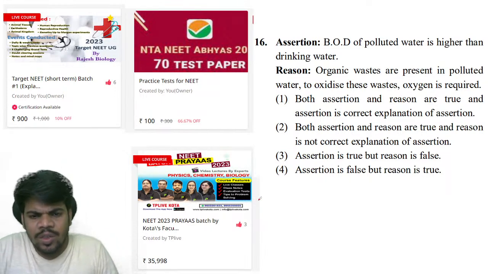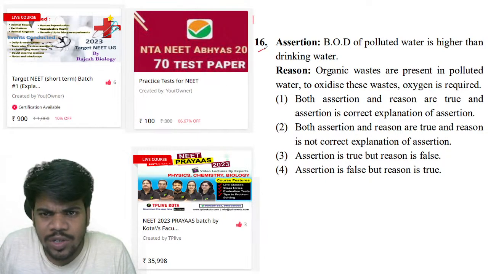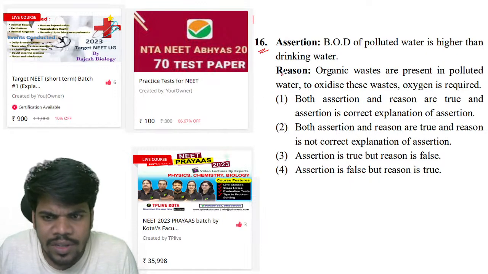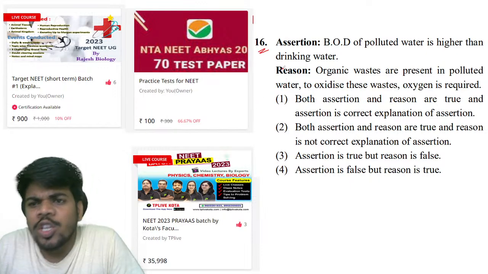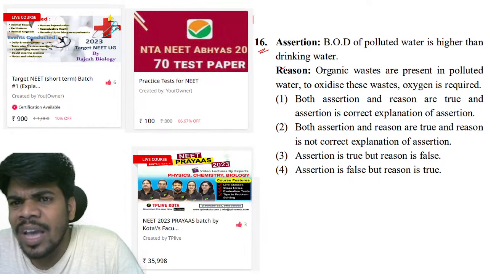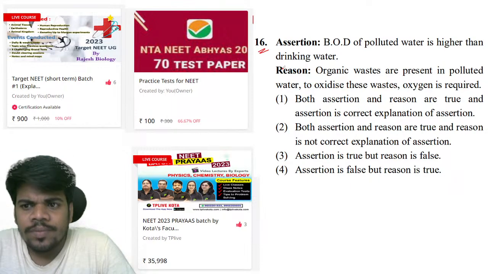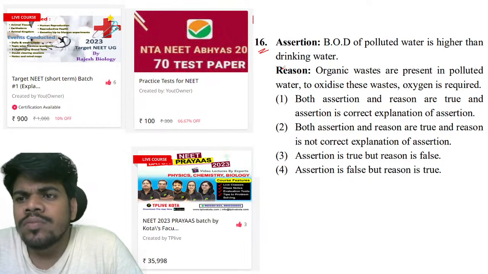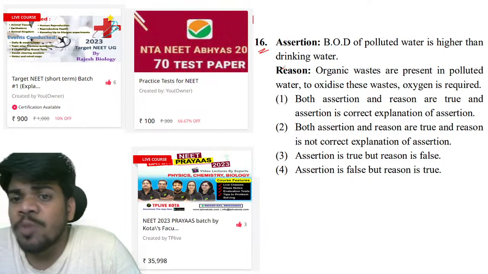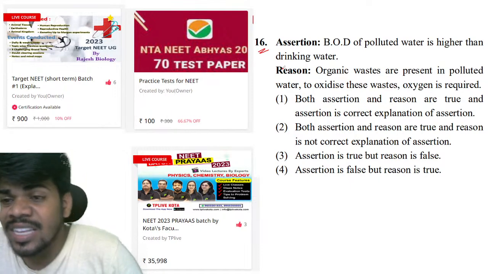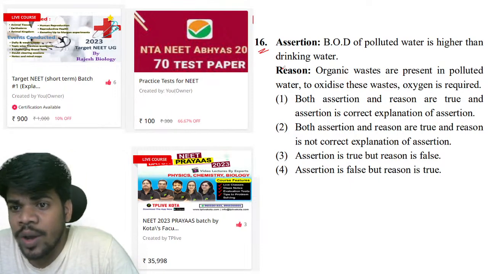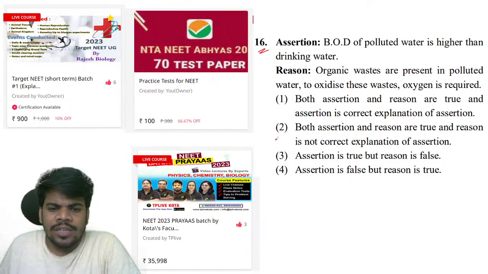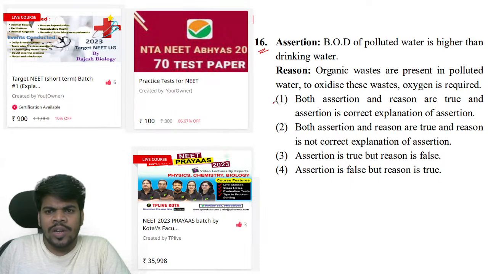Come to the 17th question. Sorry, 16th question, not 17th. The 16th question, the right answer is, who says the answer for this? Nobody. Biological oxygen demand of polluted water is higher than the drinking water. Correct. Organic waste is present in polluted water, and to oxidize these wastes, oxygen is required. That is also correct, and it is the correct explanation. Yes, correct, Aparna Patibanda and Chinnu, you are right.